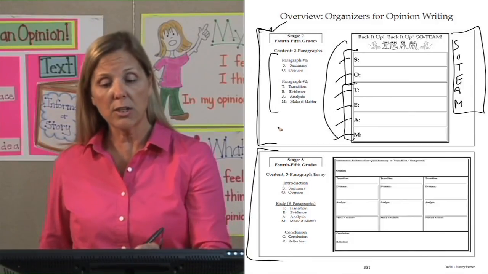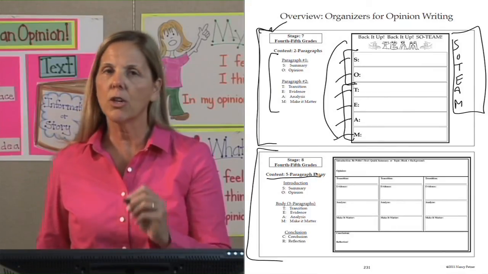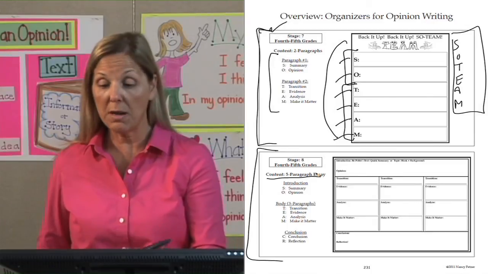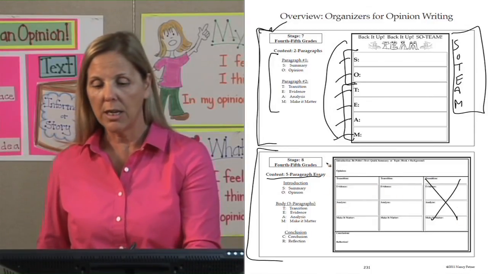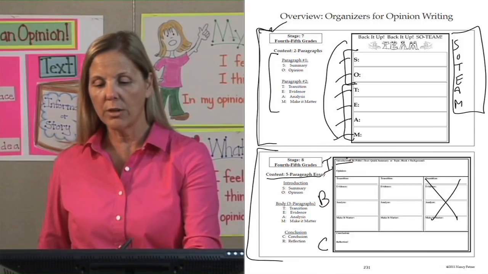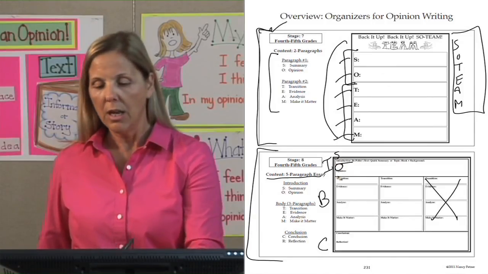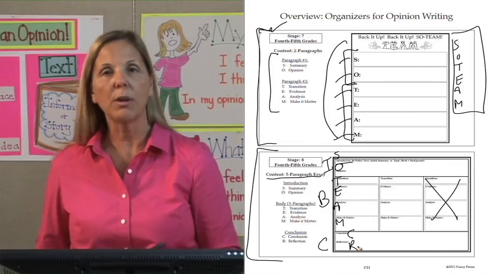And underneath stage 7 is stage 8. And this is our 5-paragraph essay. It doesn't always have to be 5 paragraphs. It could be 4 paragraphs. Maybe you're only going to have 2 TEAMs in the middle. But here's your introduction, your body, and your conclusion, where in our introduction, we're going to have our SO, our summary, our opinion, and then in the middle, we're going to have our TEAMs. And then at the end, we have our conclusion and our reflection.